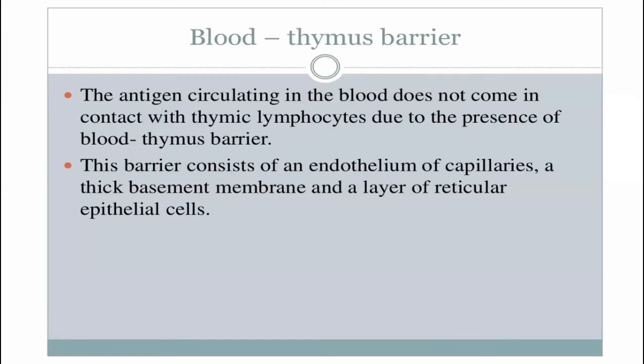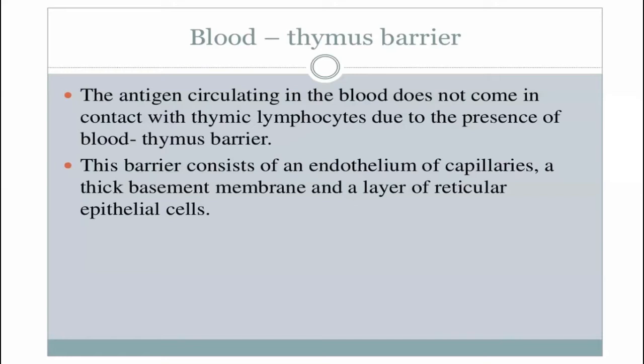One, which are present abundantly in the cortex, they are epithelial reticular cells. One, which are present in the medulla, arranged concentrically, they are called Hassall's corpuscle. Hassall's corpuscle is the identification point of a thymus.